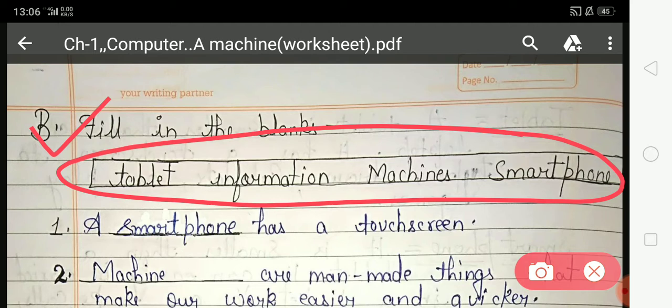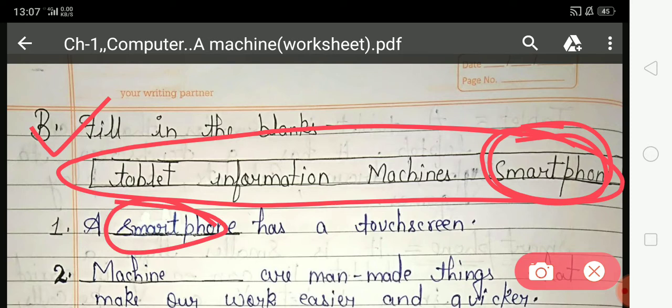Which smart gadget has a touch screen? I think you know very well. Which option is correct? Tablet, information, machines, smartphone. Smartphone is the correct answer. So students, you have to choose smartphone from this box and write it at this place.